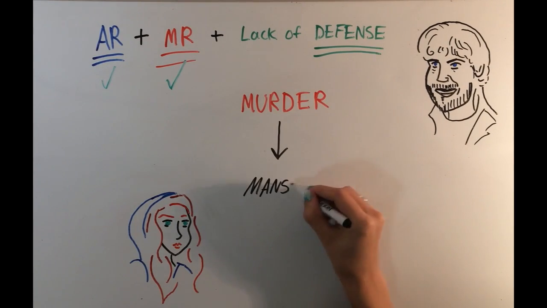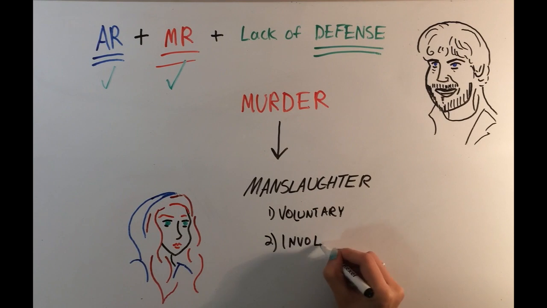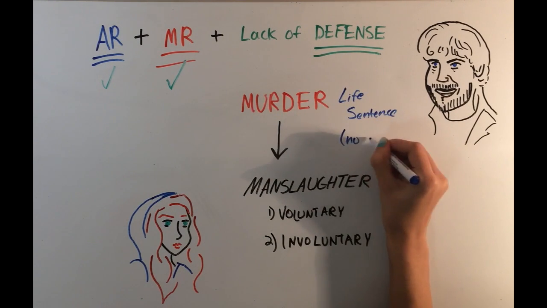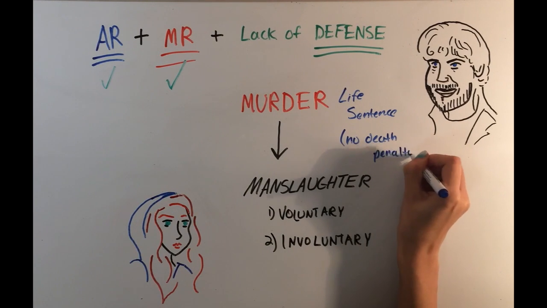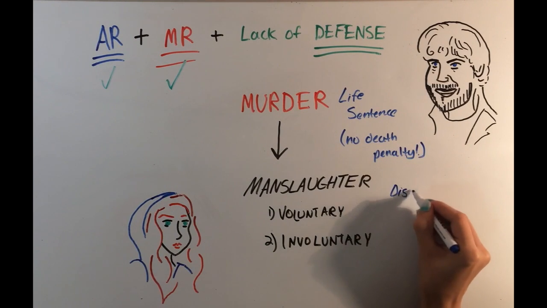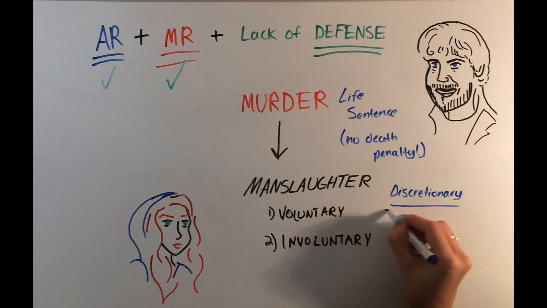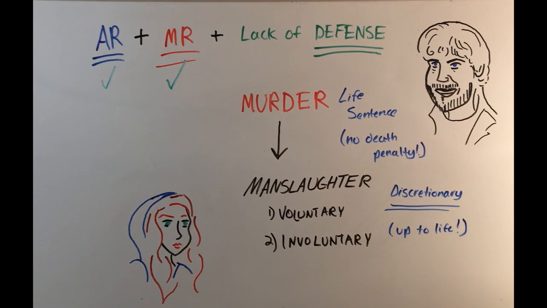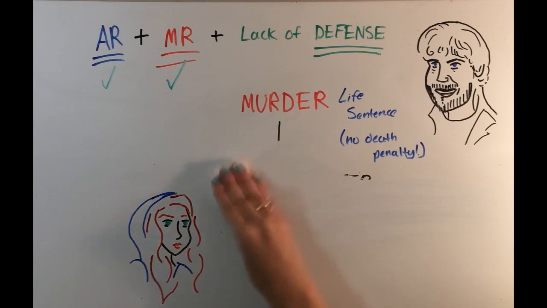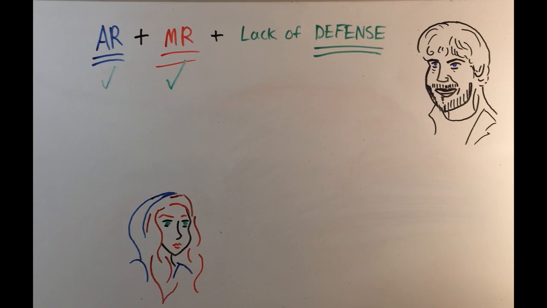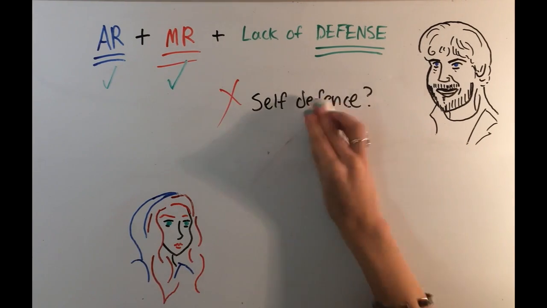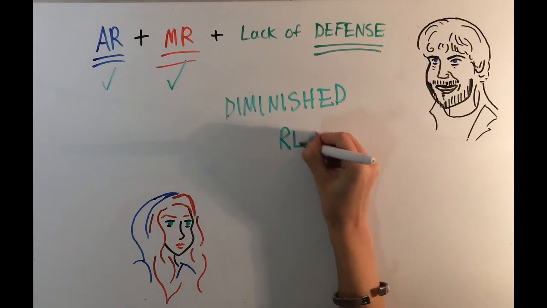Because if she has a defense, she might be able to reduce her murder charge to manslaughter, in this case, voluntary manslaughter. So for murder the sentence would be a mandatory life sentence. There is no death penalty in the UK, sorry fellow Americans. Yeah, sorry Donald Trump. For voluntary manslaughter, however, it is discretionary. That means that it's up for the court to decide whether to give her a life sentence or less. Now, a couple of common defenses that are often used are self-defense and loss of control, but neither of those things apply here, so we're not going to talk about them.